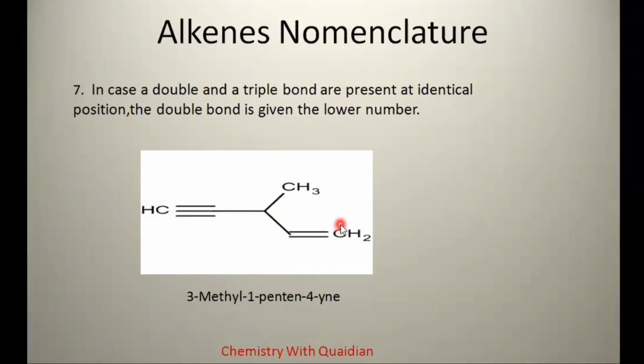We number 1, 2, 3, 4, 5, as the longest chain contains 5 carbons, with a methyl substituent on position 3. As we discussed earlier, the name of the substituent should come first. So its correct name would be 3-methyl-1-penten-4-yne, because position 1 contains a double bond and position 4 contains a triple bond.